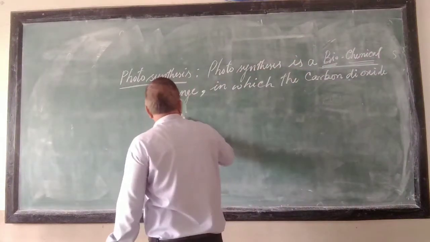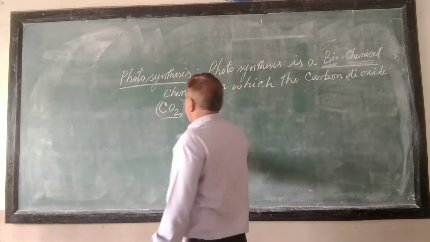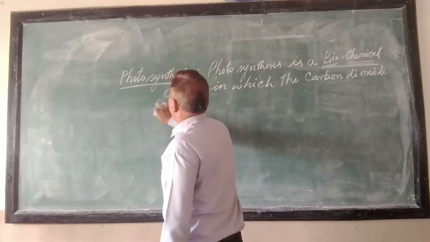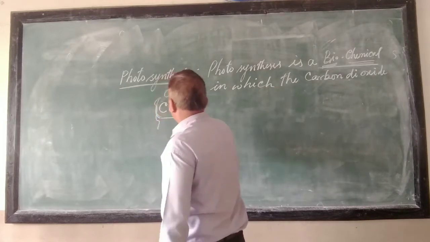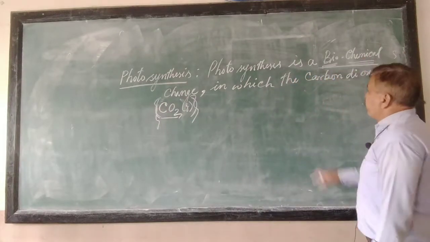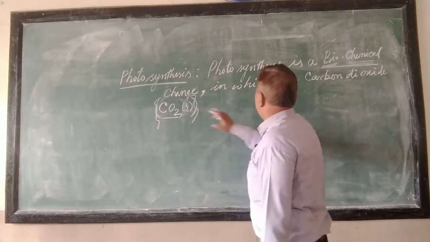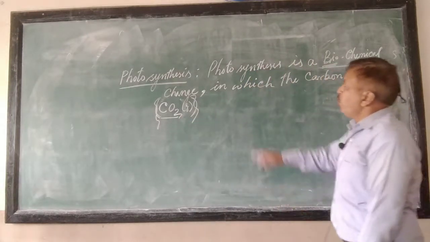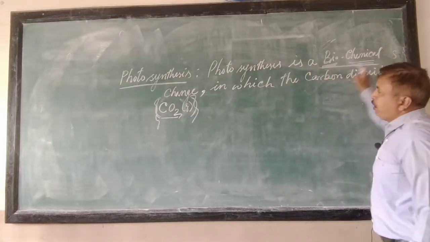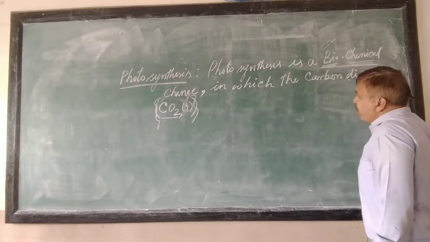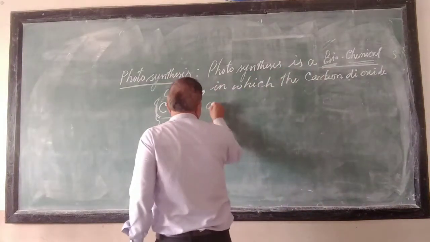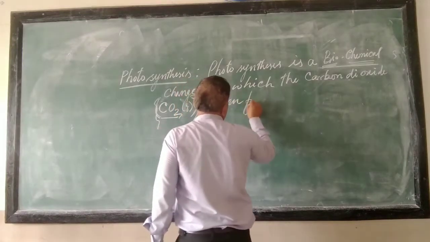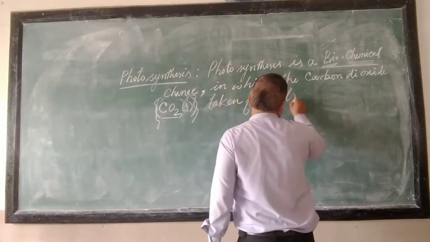So, this is not complete to write. Whenever you write CO2 in chemistry, then in small brackets you write gas. That is a matter of chemistry, but you know carbon dioxide, CO2 gas, right. So, photosynthesis is a biochemical change in which the carbon dioxide is taken from the atmosphere.